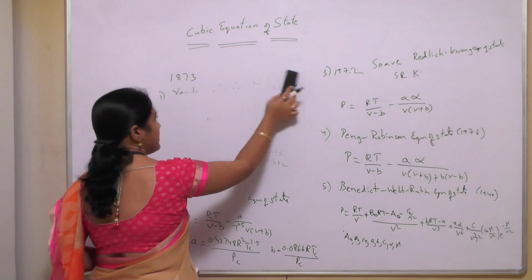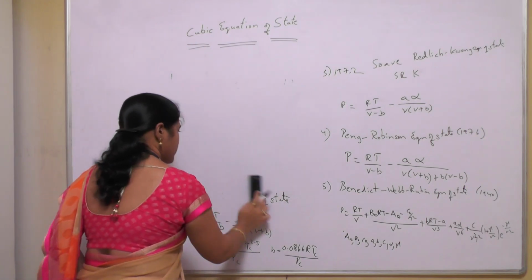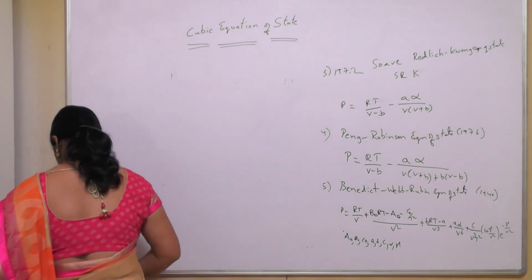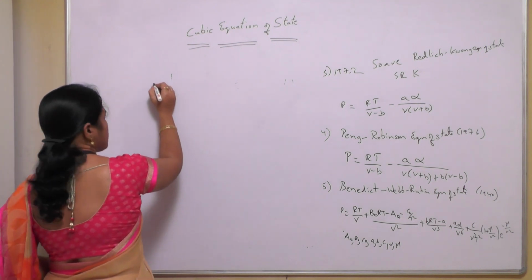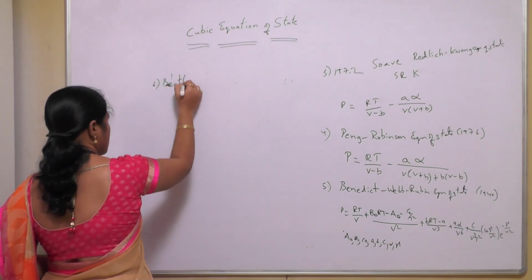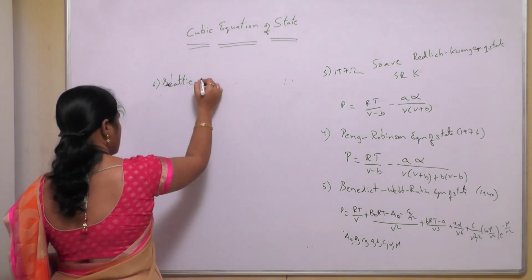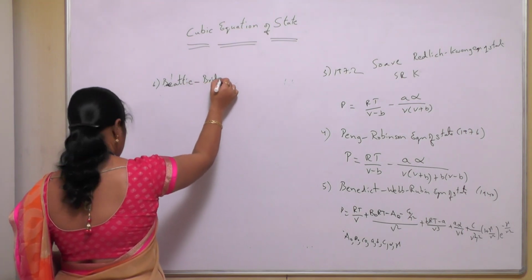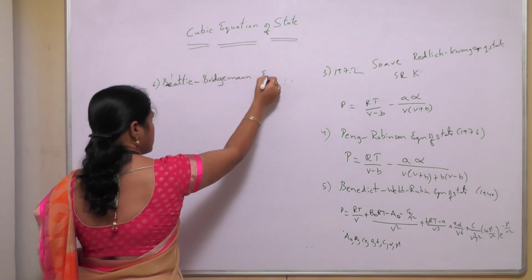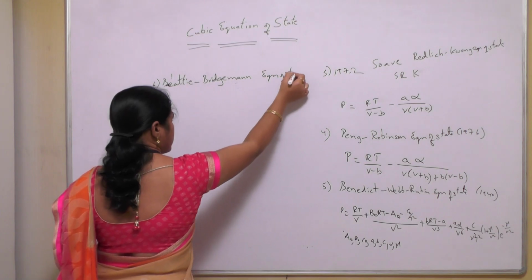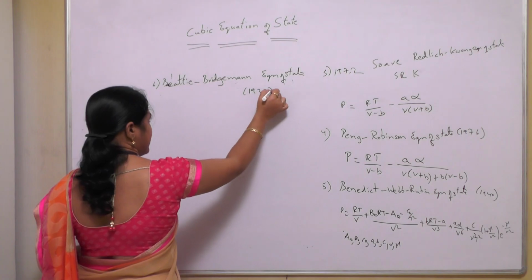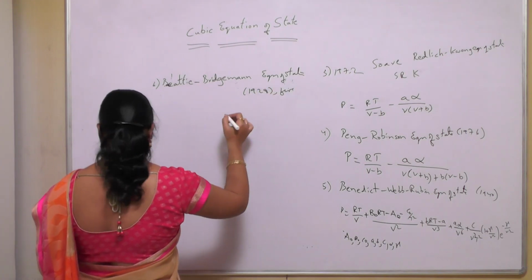is the Beattie-Bridgeman equation of state. This equation was proposed in 1928 and it has 5 parameters.